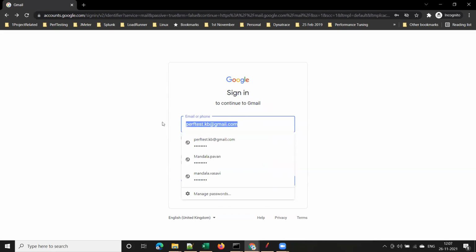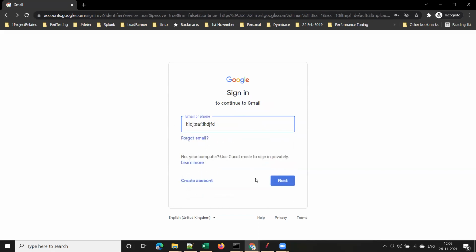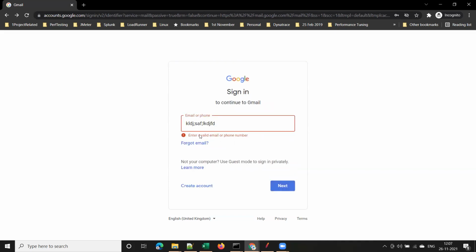Suppose you enter some invalid email address, some junk value like this. What should happen now? If you click on the next button, it will throw an error message. It will show an error message in red color saying enter a valid email or phone number. This is functional testing. When we provide some input, whether we are getting the expected output or not. We are testing the functionality of the application. And in performance testing, we will not do this.